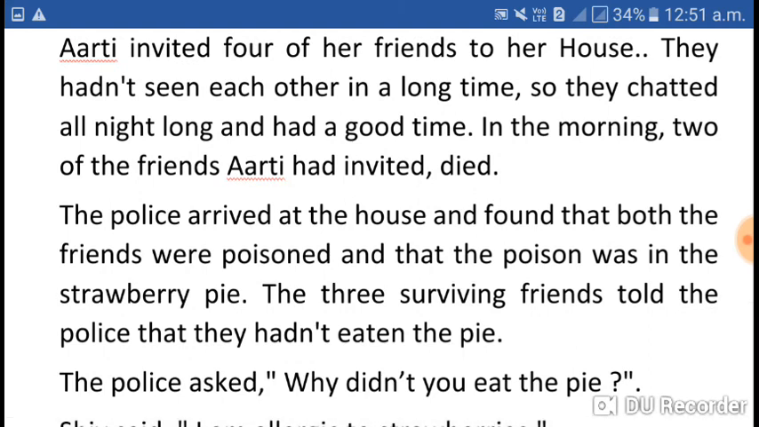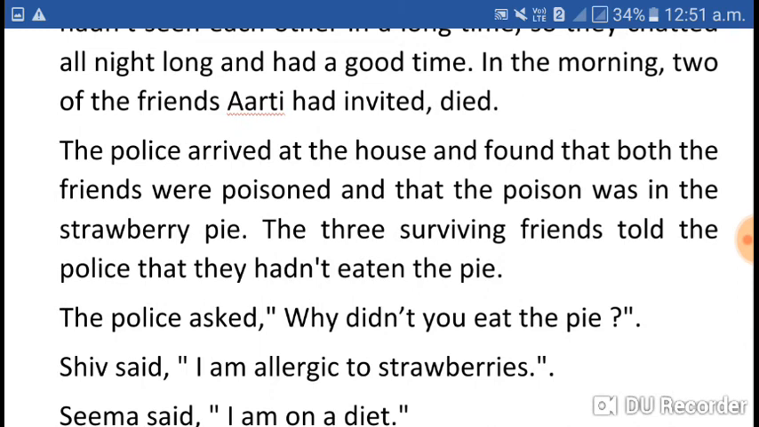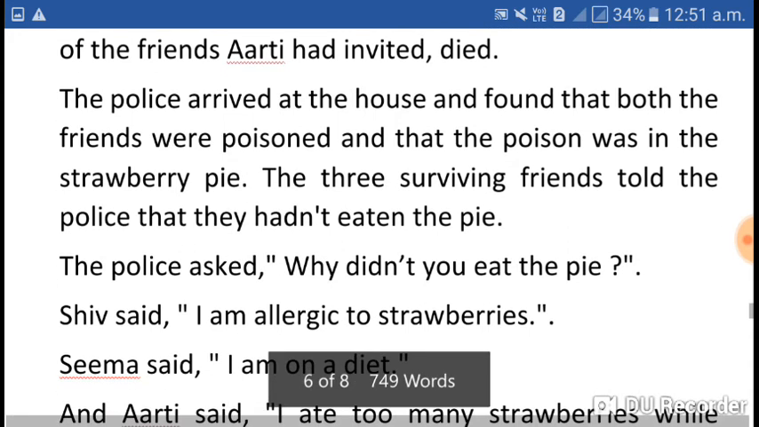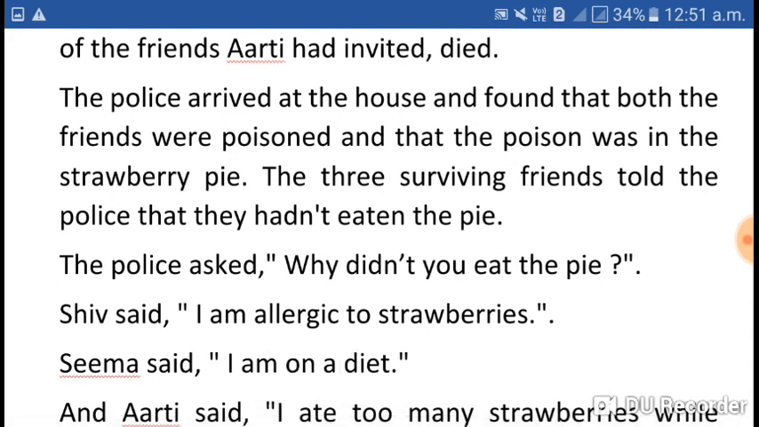Police arrived at the house and found that both the friends were poisoned, and that the poison was in the strawberry pie. The three surviving friends told the police that they had not eaten the pie. So now let us see what they have told the police, and according to that we can find who is responsible. The police asked, "Why didn't you eat the pie?"